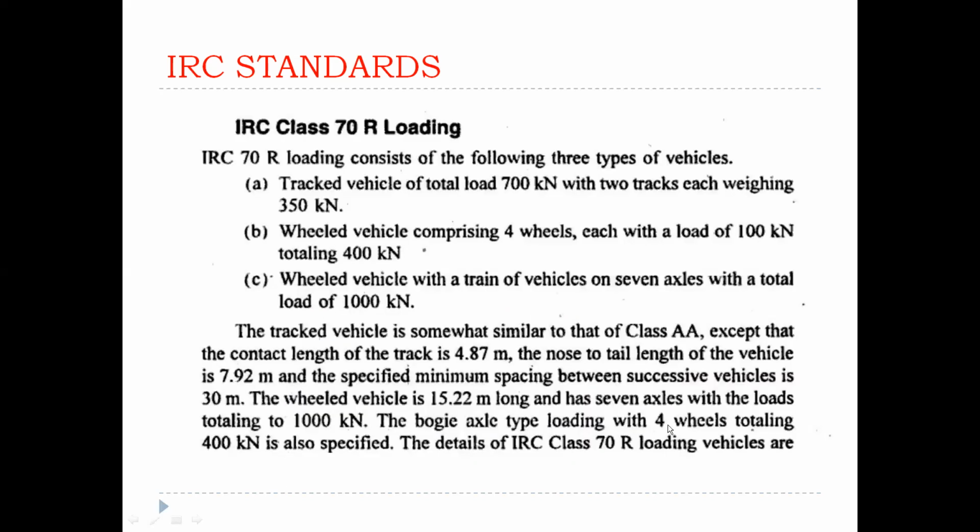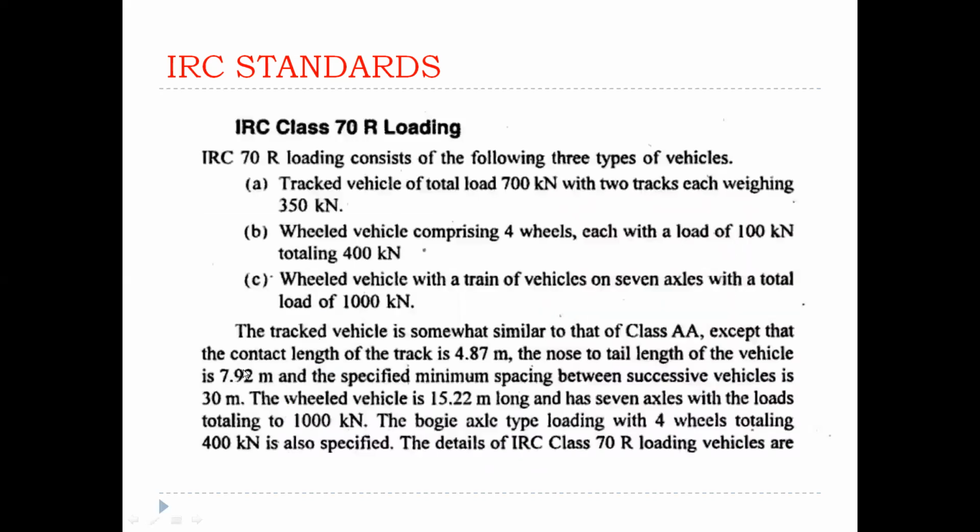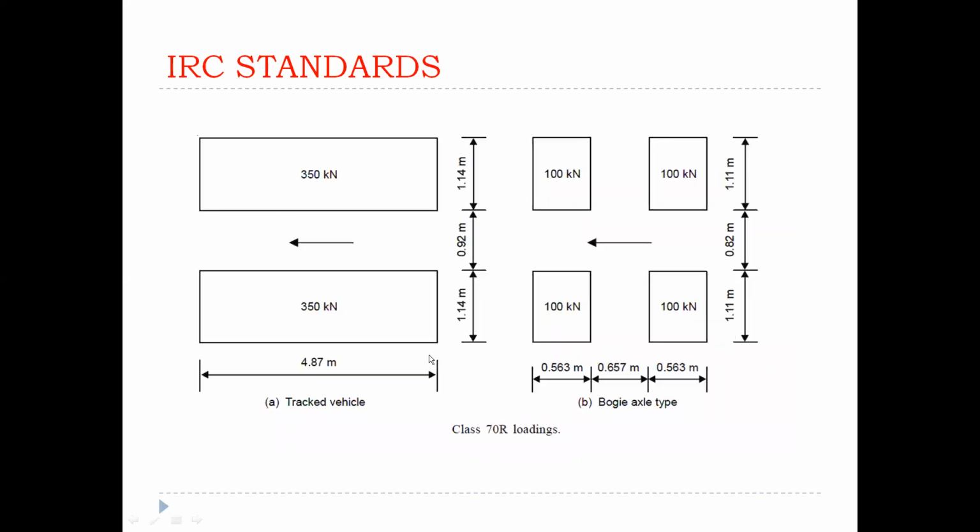The biaxial type loading with 4 wheels, totaling 400 kilonewtons, is also specified. These are the examples of tracked vehicles in IRC class 70R loading. The contact length, the distance of the track, is 4.87 meters.